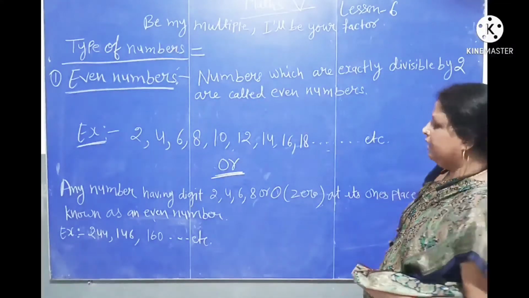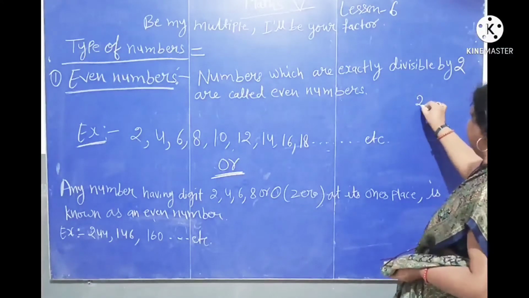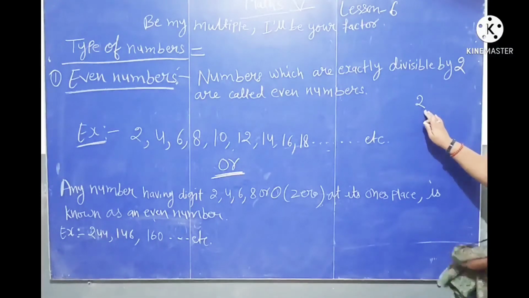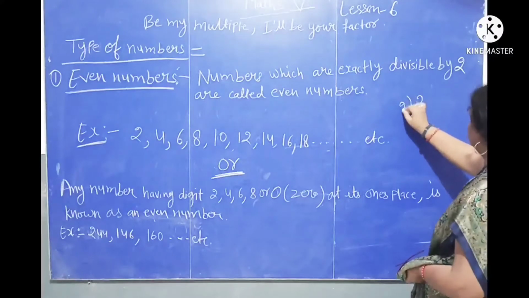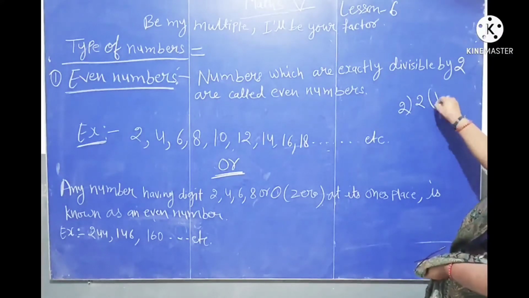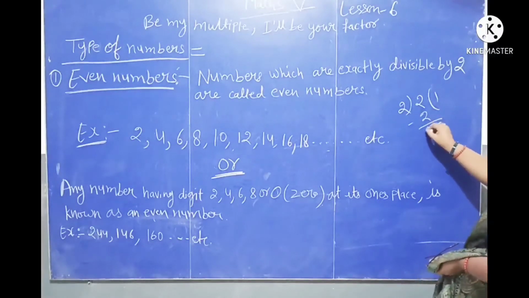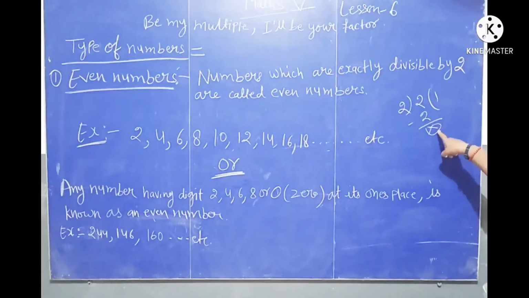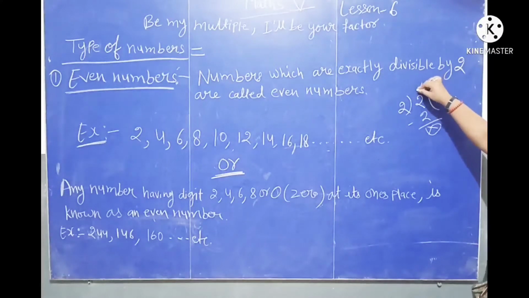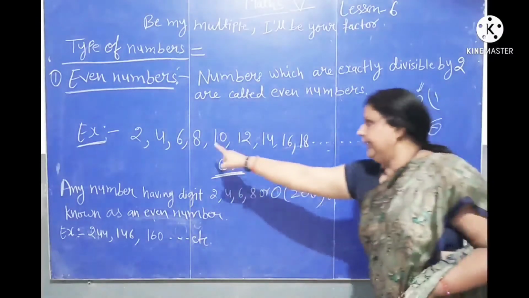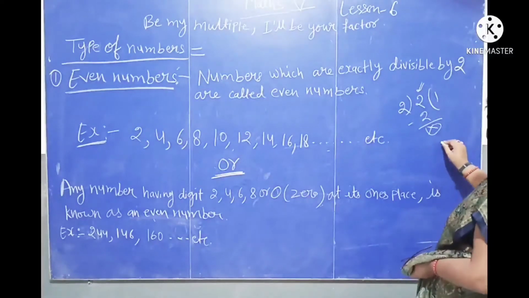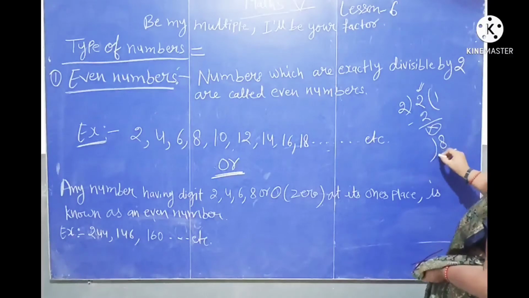Let's check. There is 2. If we divide this number by 2, 2 ones are 2, it leaves no remainder. It means 2 is an even number. Let's check the next number, 8.